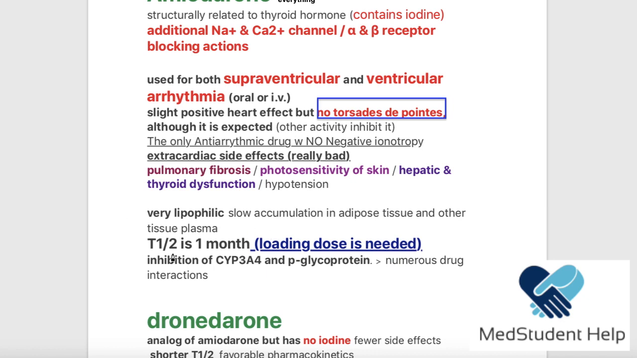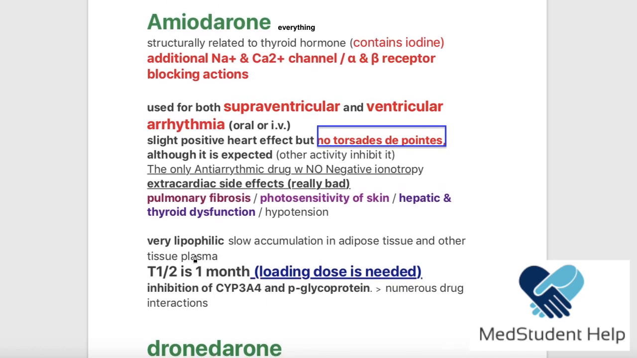Now the half-life of this drug is very important. This is a very, very important point that you're probably 100% going to be asked about if you get this topic: the half-life of amiodarone is 1 month. Can you imagine that? Now, if this half-life is this long, what can we do?